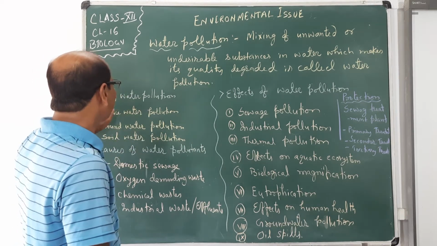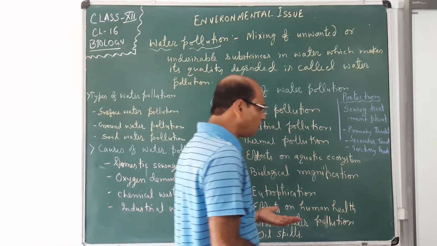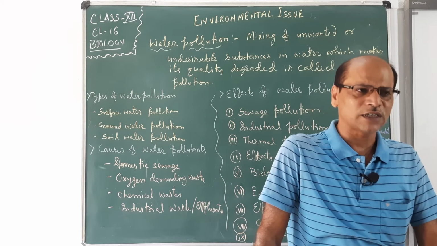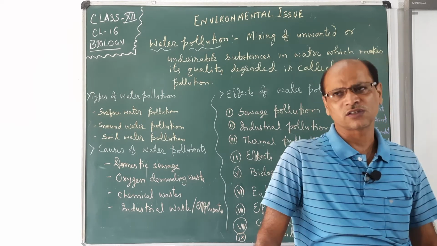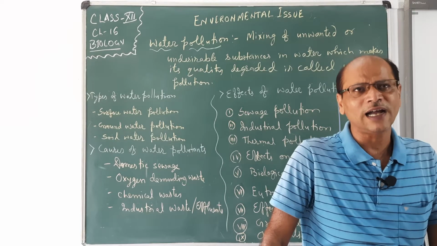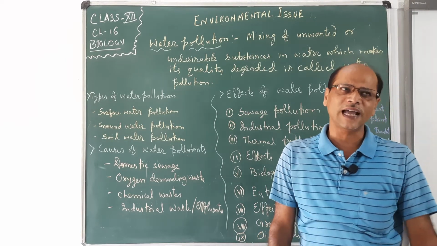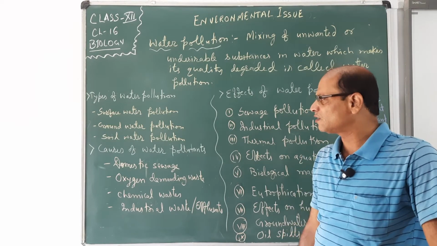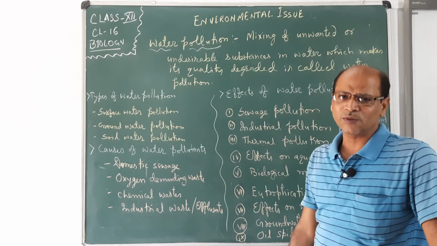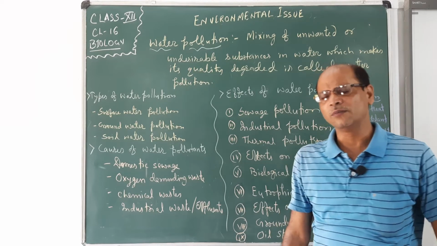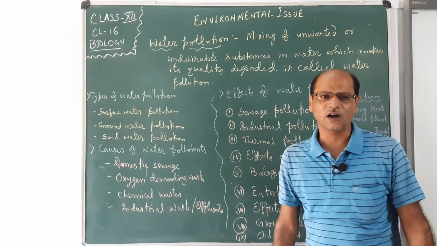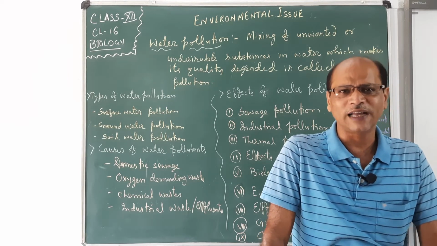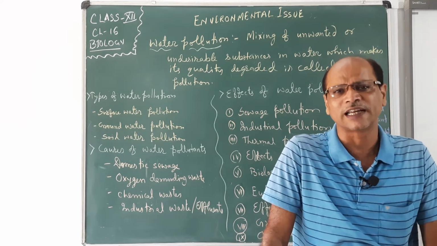So see, types of water pollution. You also face these things in your surroundings. Water quality becomes degraded due to the activity of human beings, and it continues. There is no hindrance or control on it. That's why our neighboring ponds, neighboring rivers or other sources of water become very polluted, and we have to purify the water before drinking.